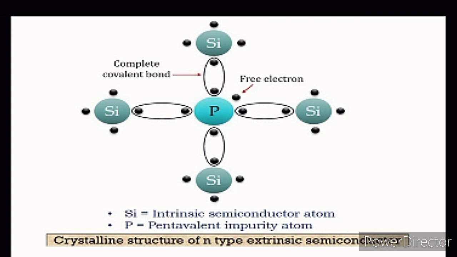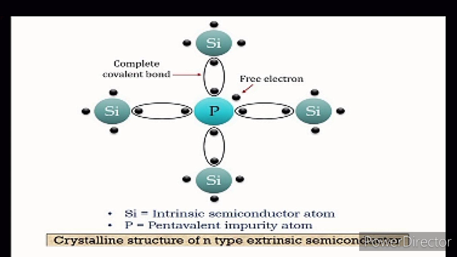The extra free electron breaks the covalent bond, leaving it incomplete, which attracts an electron to create its own covalent bond, so another free electron comes and breaks another covalent bond.